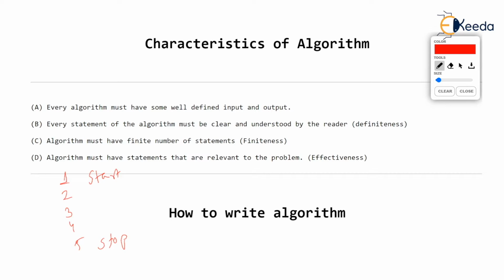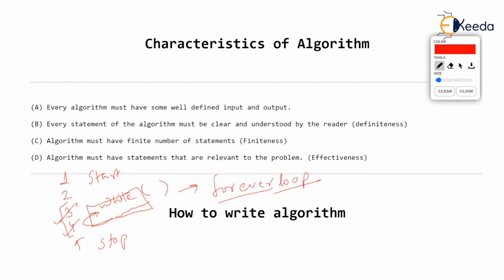But it may be that somewhere inside the algorithm there is some sort of loop, maybe a while loop. And when you analyze this loop, you see that it is a forever loop, badly designed by whoever has developed this algorithm. The condition written in the while loop and the instructions written in it are such that this while loop will never end. So you tell me then how many times will steps 3 and 4 execute? These statements will execute infinitely. It means the algorithm has infinite steps. This should not happen.